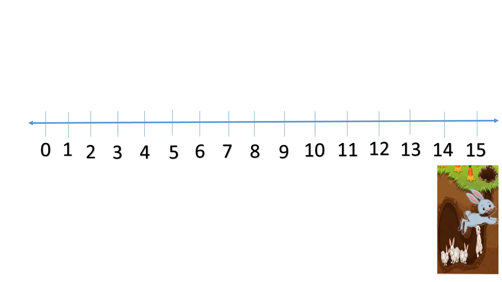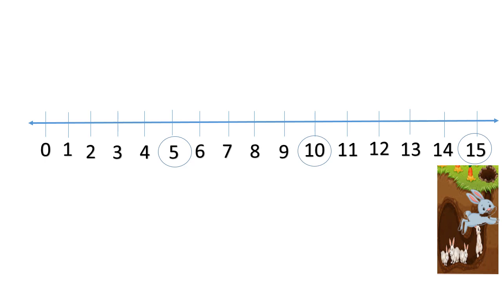Did you all observe, children? Good. Now tell me, it started from which number? Yes, it started from number 0. Now when it took the first jump, which number did it reach? Correct, it reached on number 5. When it took the second jump, which number did it reach? Yes, it reached on number 10. And when it took the third jump, you're right, it reached on number 15.